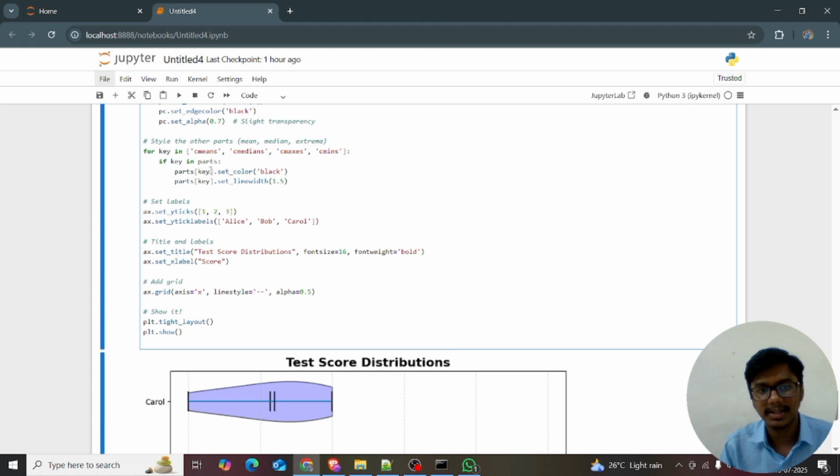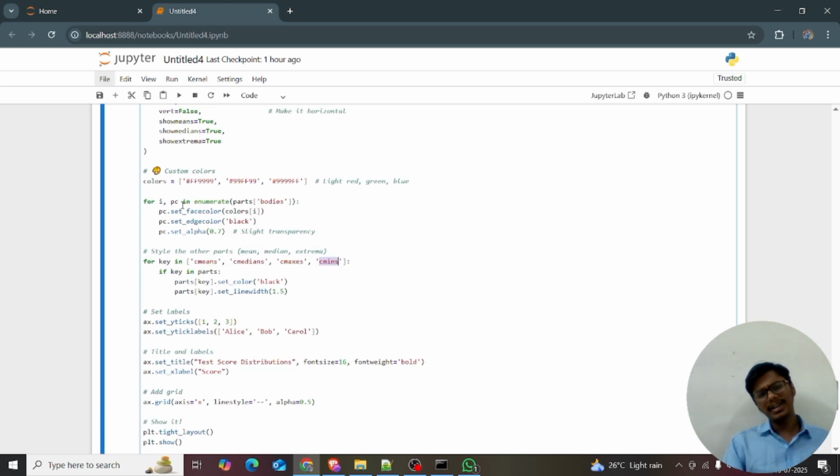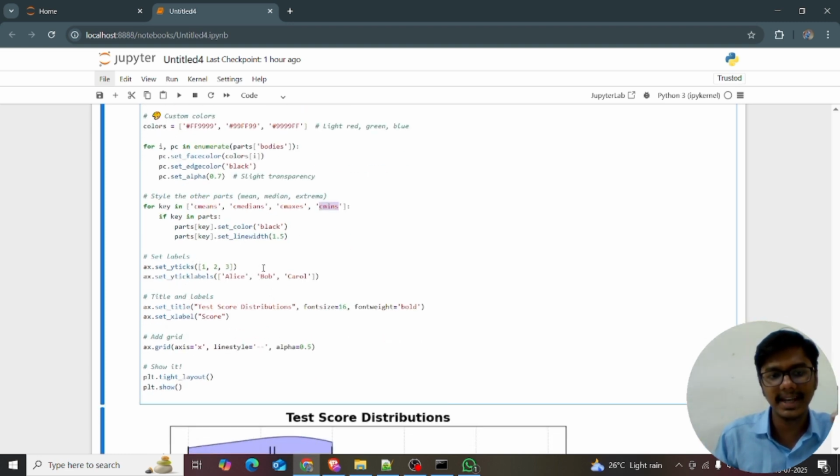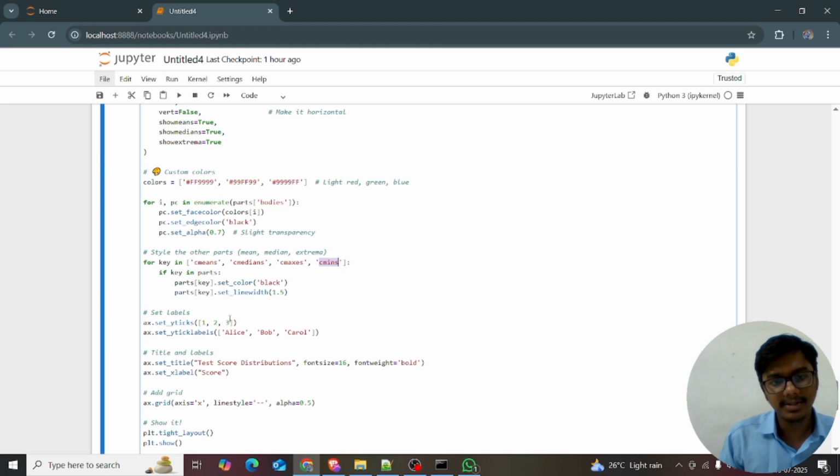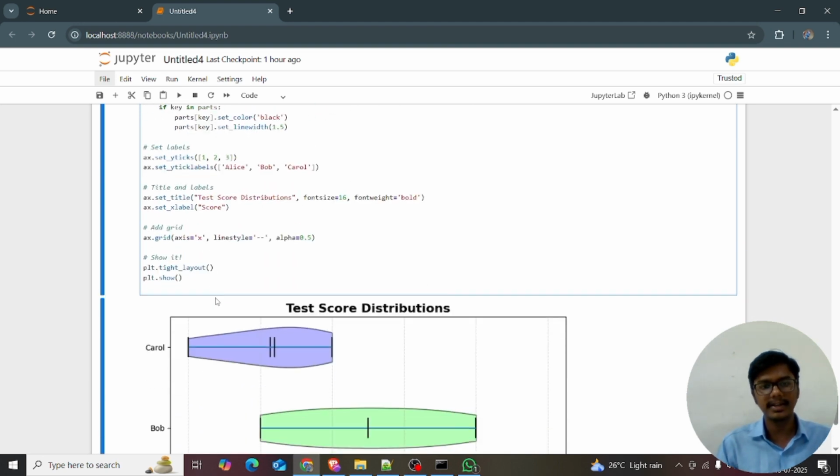If key in parts, I'm explaining key in parts. Key in parts means cmedians, cmaxes and cmeans, and the parts of the keys I explain in the key parts are colored black. You can style anything, and if you explain to stakeholders you can use it, depending on the usage. I'm setting the labels: ax.set_yticks of 1, 2, 3, and y tick labels equal to Alice, Bob, Carol, and then the titles, the grids and show. So that's all about that.